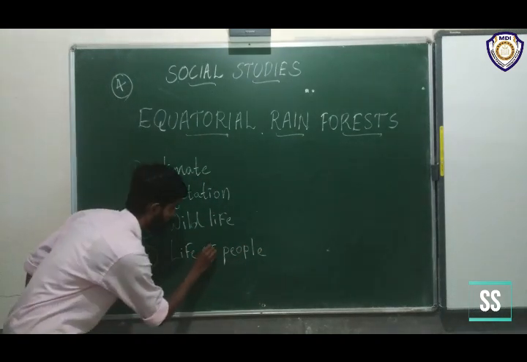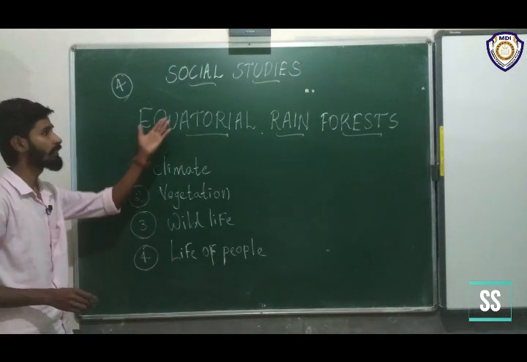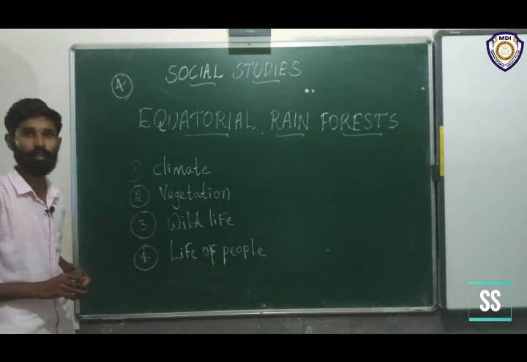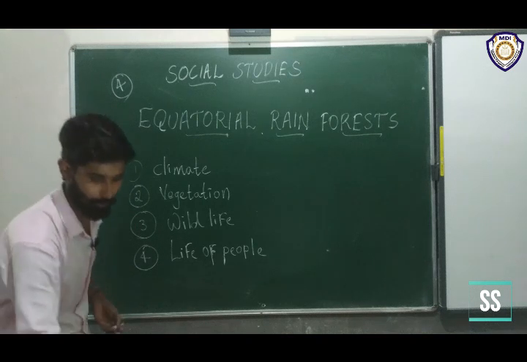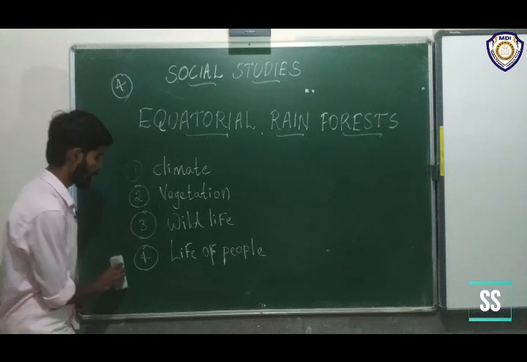These things we want to study in this chapter. We can study them later. Climate, vegetation, wildlife, and life of people.